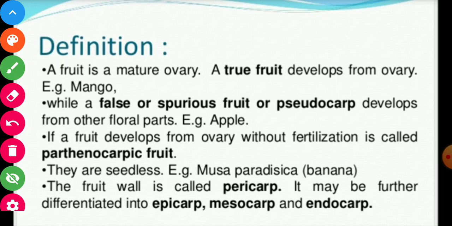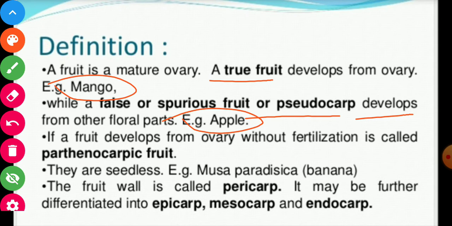A fruit is a mature ovary. A true fruit develops from ovary, like mango. So the fruit that develops from ovary is called true fruit. The example is mango. While a false fruit, or spurious fruit, or pseudocarp, different names are there, they develop from other flower parts other than ovary. So the example is apple, which develops from thalamus.